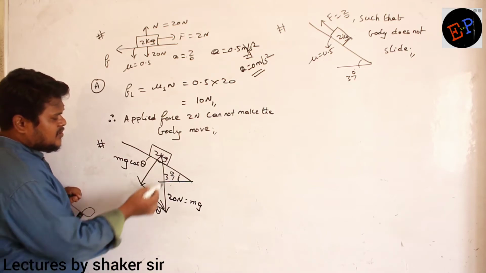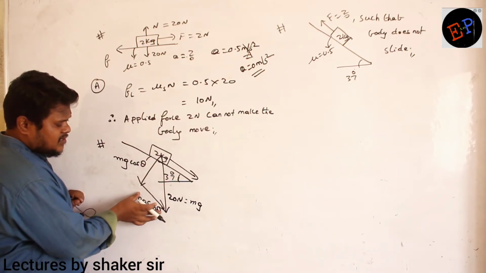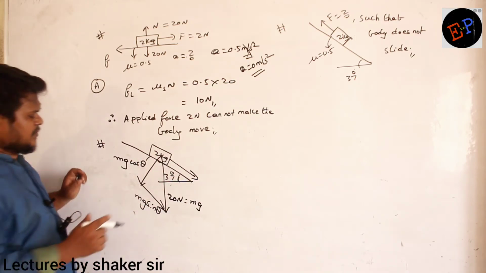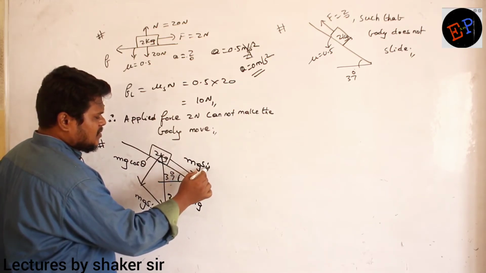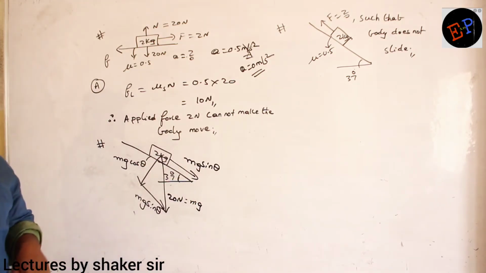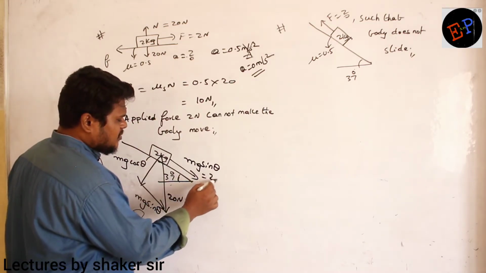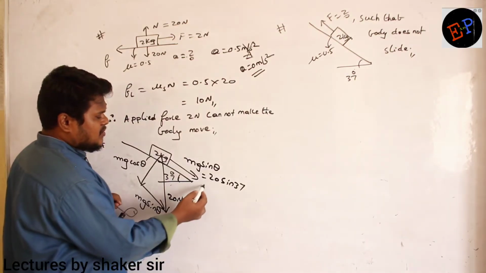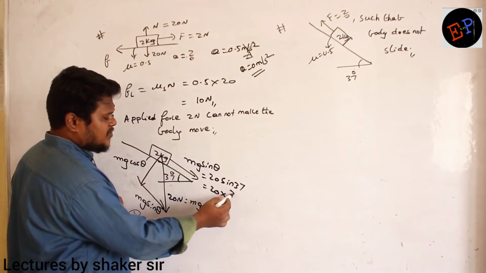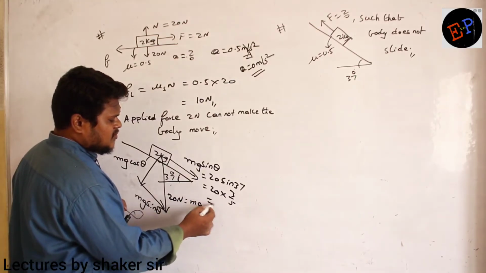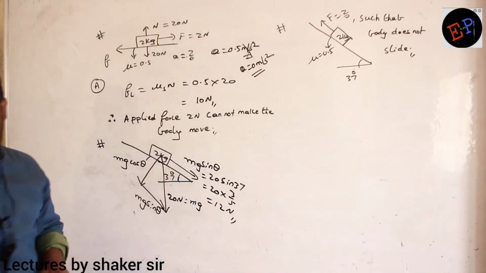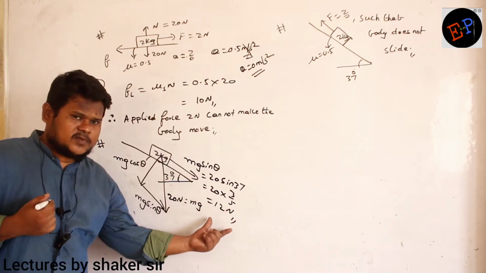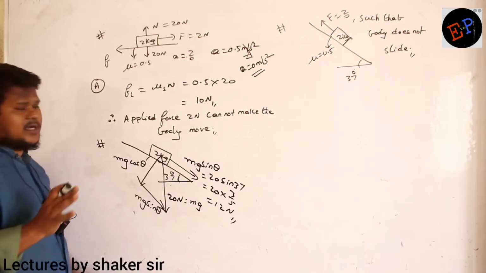What is mg sin theta doing? Mg sin theta is pulling the body downwards. This vector I can displace here also, so actually this mg sin theta is acting on this body only. Mg is 20, so 20 sin 37. Sin 37 is 3 by 5. So 5 ones are 5, 5 fours are 20, 3 by 5 of 20 is 12 Newton. So 12 Newton force is pulling the body downwards. How much force is pulling the body downwards? 12 Newton.